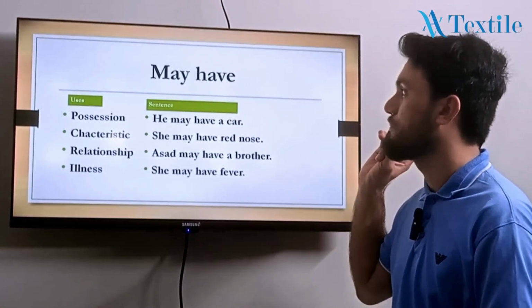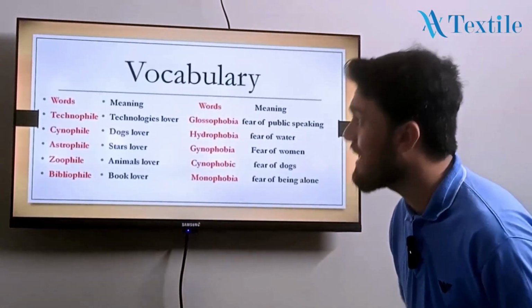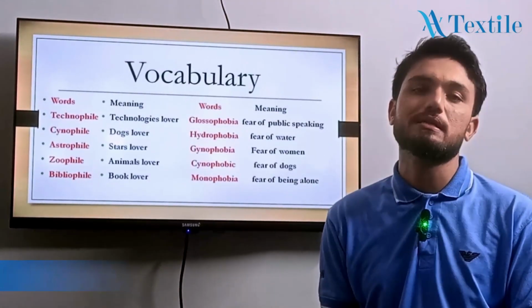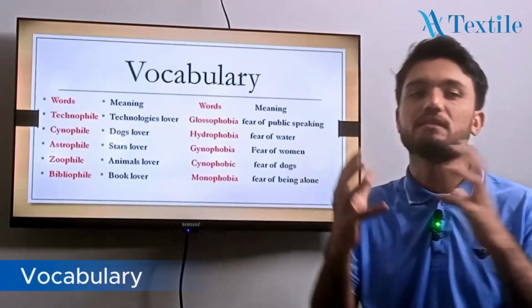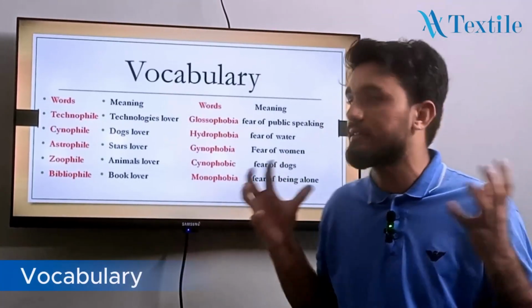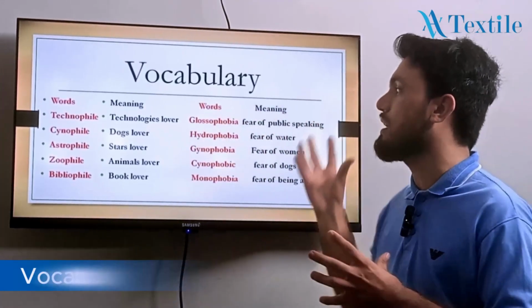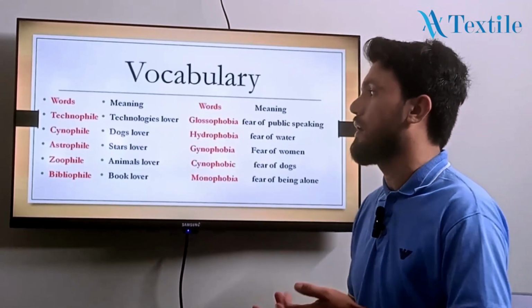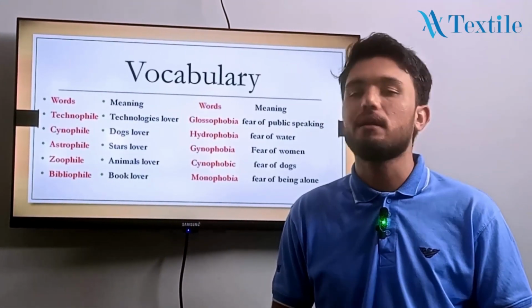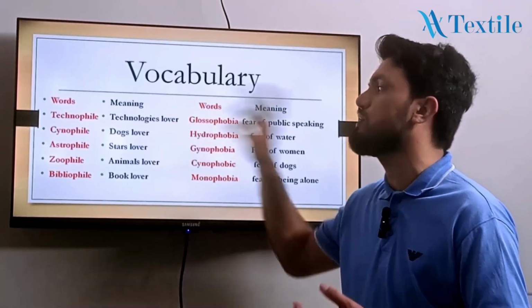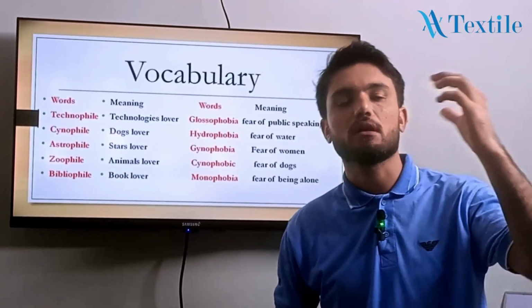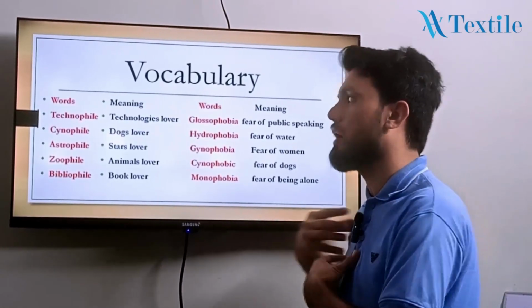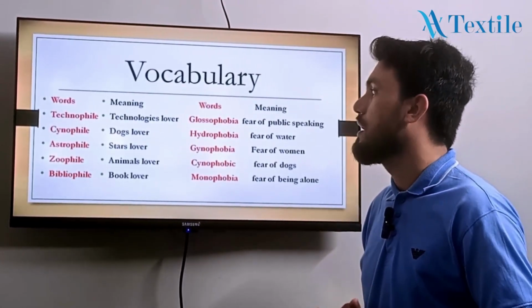Go to the next slide. We have the vocabulary session. You know, most of the people use advanced words in their sentences. That's why we do not understand. So we have the advanced words, what's the meaning? The number one is technophile. What is the meaning of technophile? Technophile means technology lover. Like Mr. Kashif is a technophile. I am not a technophile because I hate technology.